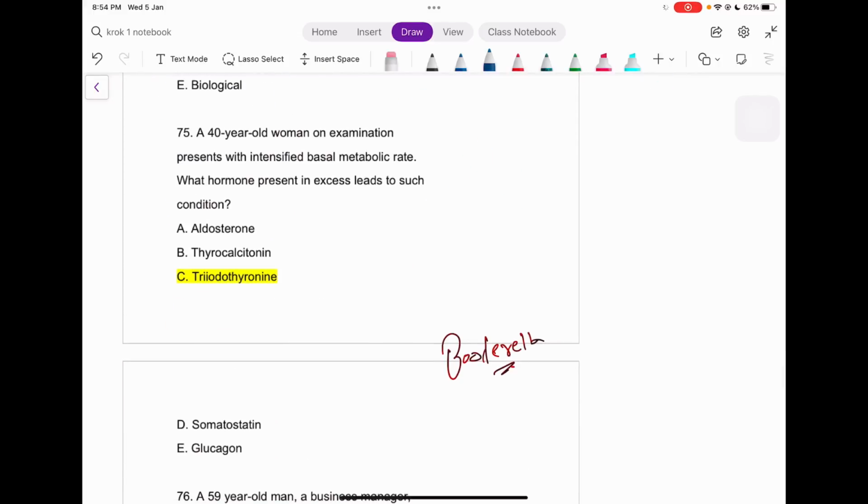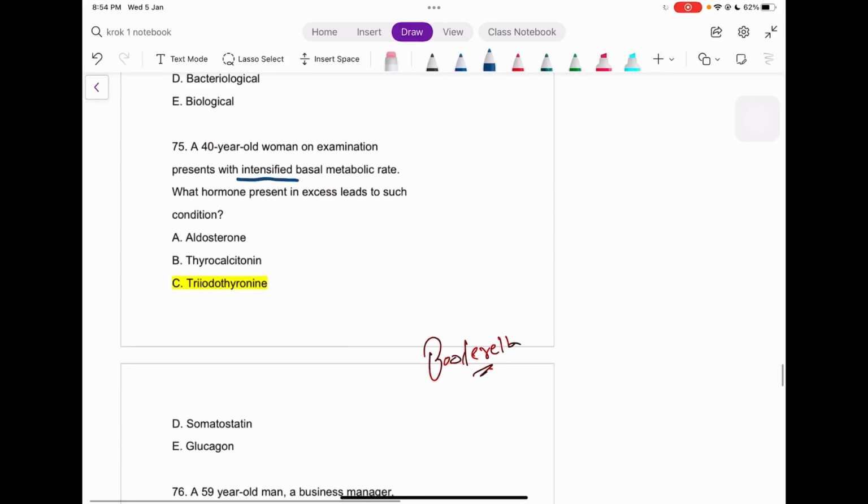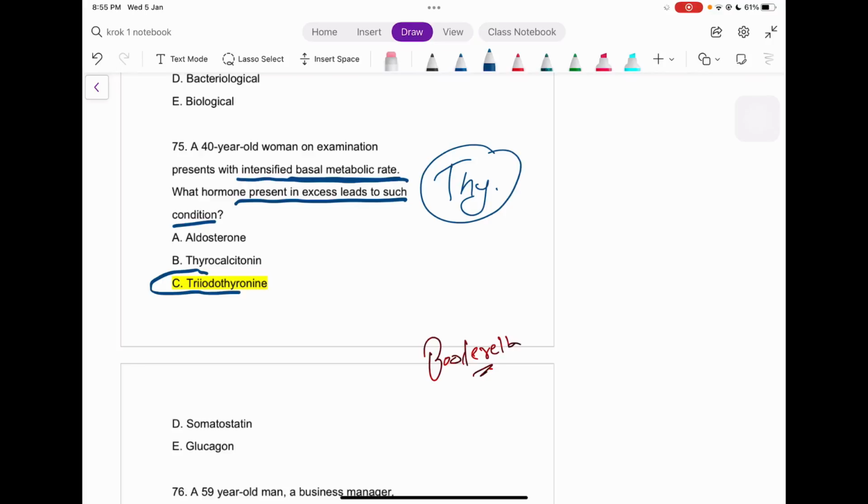A 40-year-old woman on examination presents with an intensified basal metabolic rate. So the metabolic rate is determined by what hormone, guys? That is your thyroid hormone, right? Now let's move further. What hormone present in excess leads to such a condition? It's easy. That's your thyroid, right?